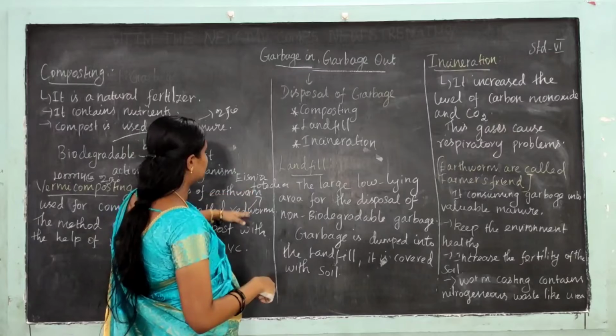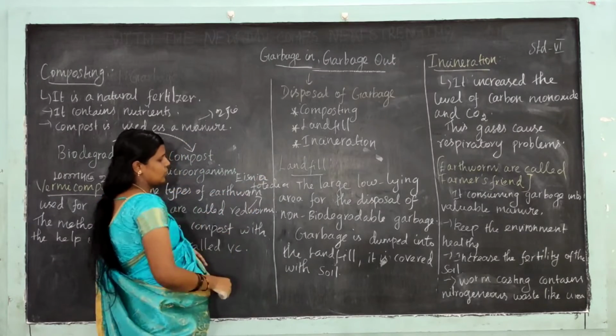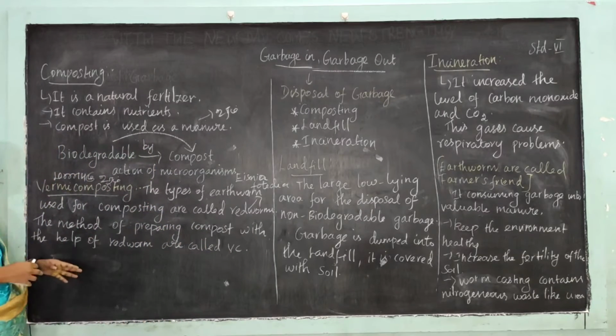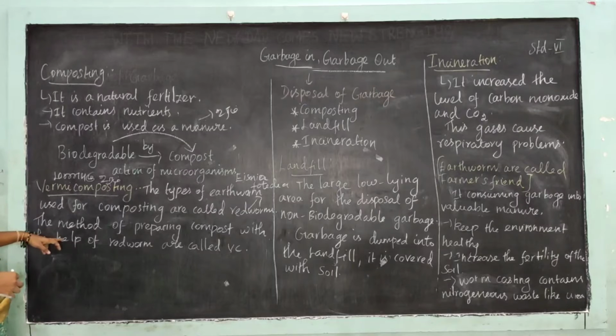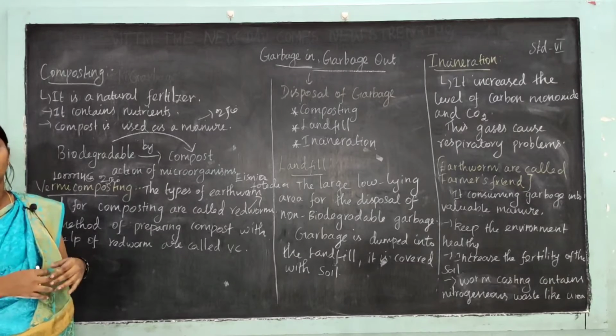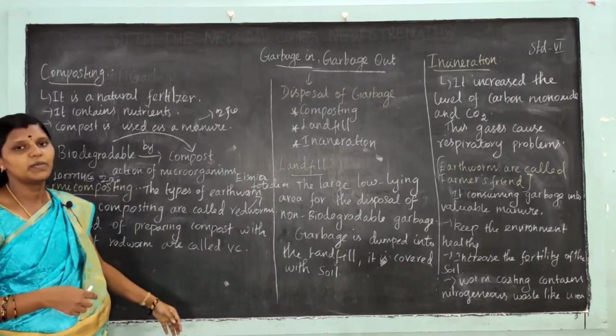Eisenia foetida. So the method of preparing compost with the help of redworm is called vermicomposting.